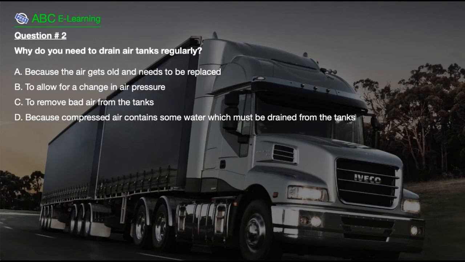Question number 2. Why do you need to drain air tanks regularly? A. Because the air gets old and needs to be replaced. B. To allow for a change in air pressure. C. To remove bad air from the tanks. D. Because compressed air contains some water which must be drained from the tanks.